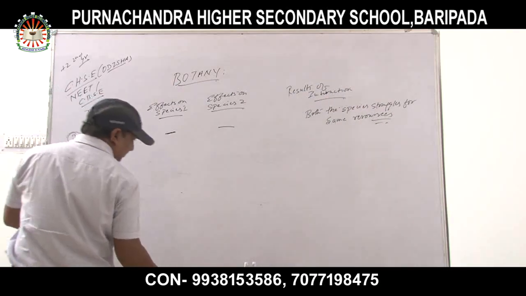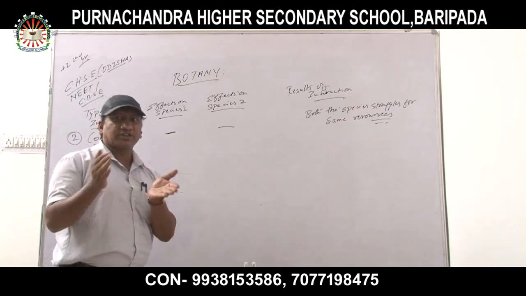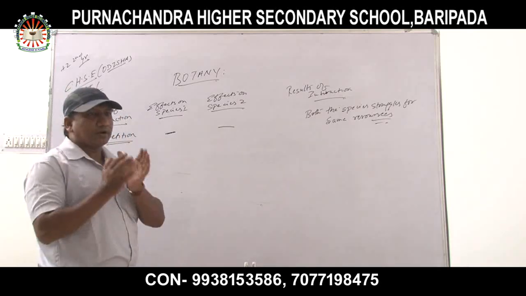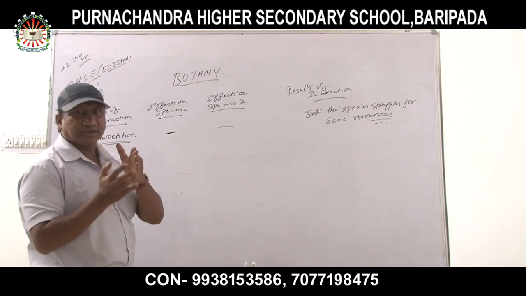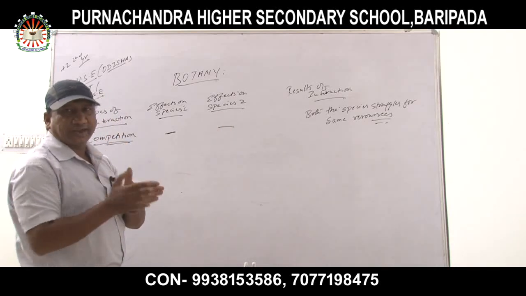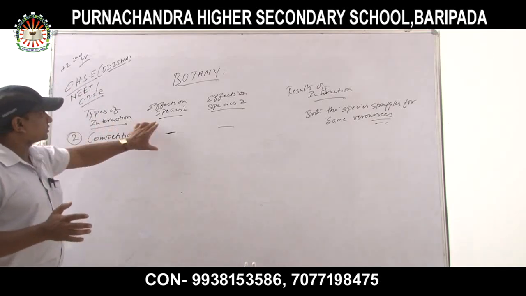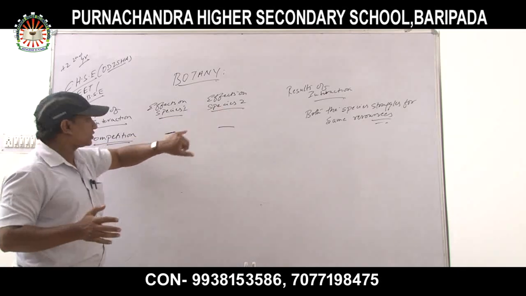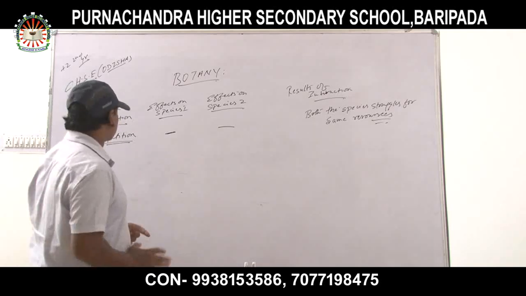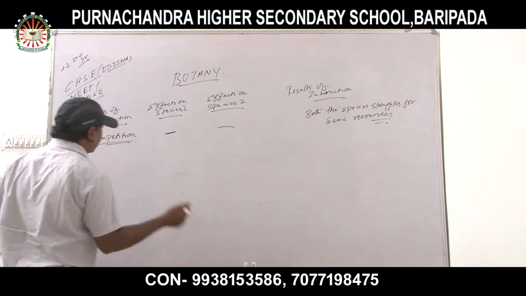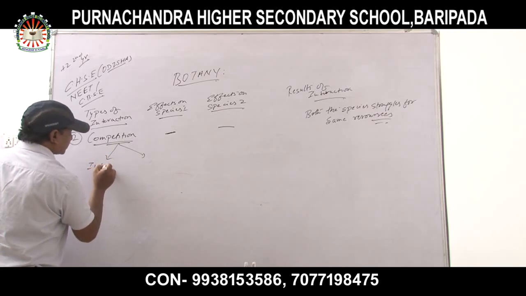So what is competition? Competition means where both the species, of different or the same species, are fighting or struggling for resources, like food and shelter. That kind of interaction is called competition. Effects on species 1 and effects on species 2 are both negative, because both are fighting for the same resource. That is called competition. Now competitions are classified into 2 types: interspecific and intraspecific competition.